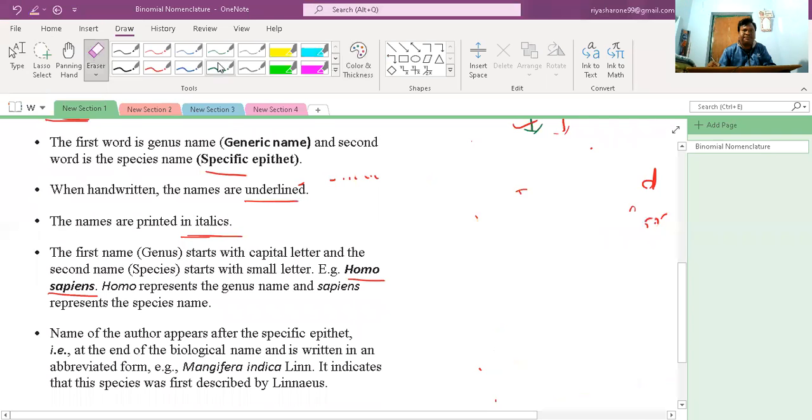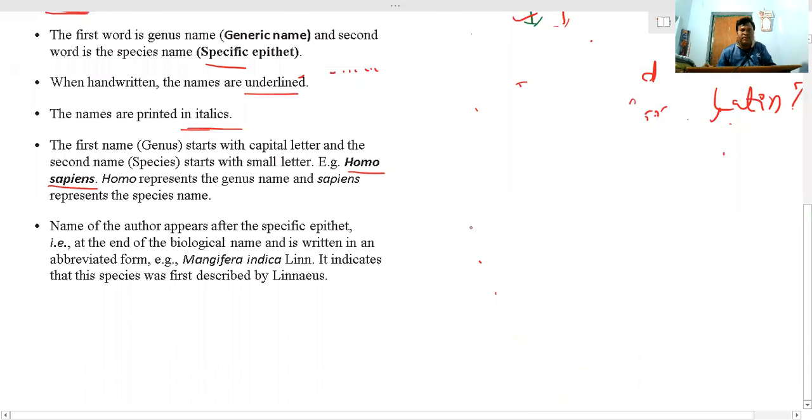We are taking the example Homo sapiens. You know that Homo is the generic name, and sapiens is the specific epithet name.